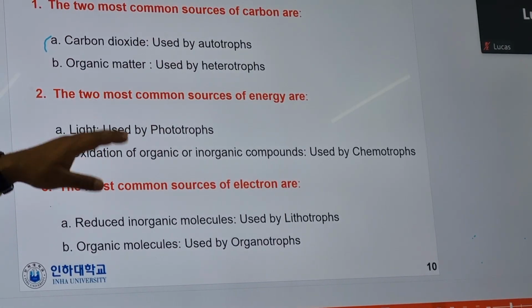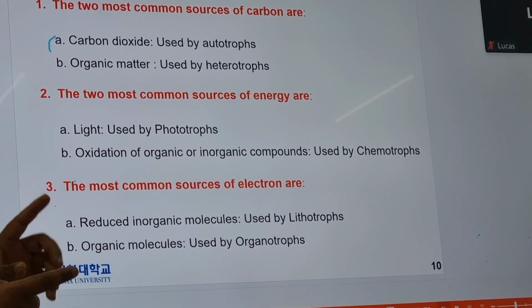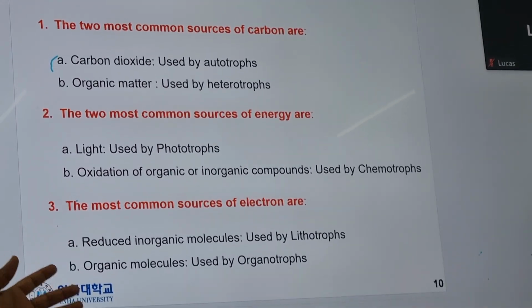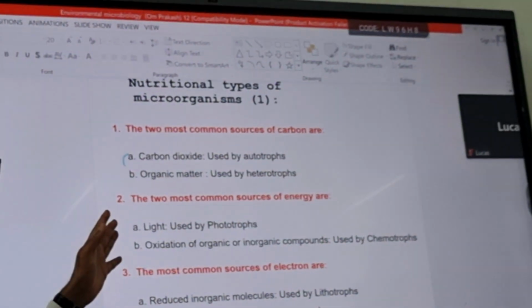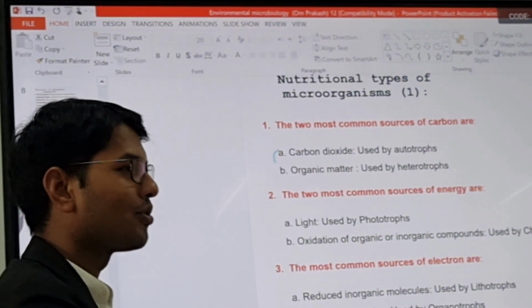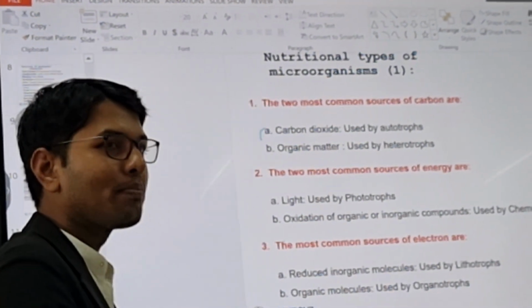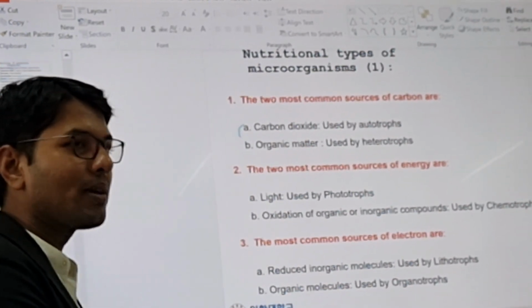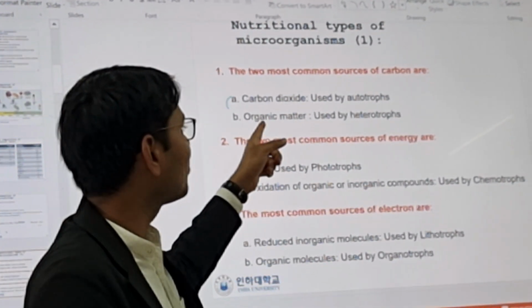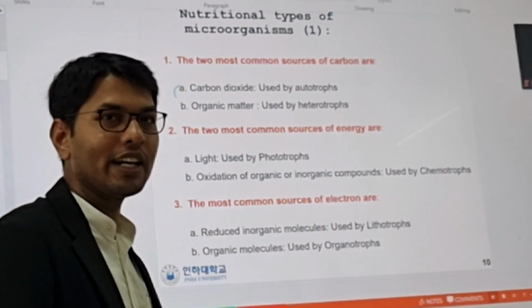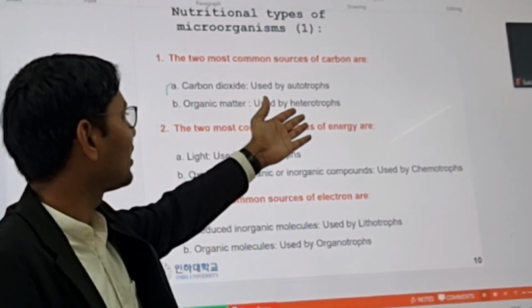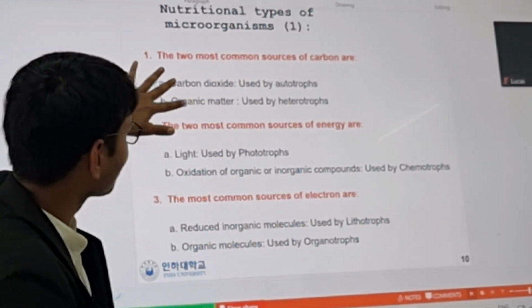I will tell you, all those photosynthetic bacteria which use carbon dioxide, like plants and other photosynthetic bacteria, are autotrophs because they use carbon dioxide as a carbon source. But heterotrophs, all those pathogens which are disease causing bacteria, use organic matter as a carbon source. We are also organic matter, so for us they are heterotrophs. So we have divided them in terms of carbon.